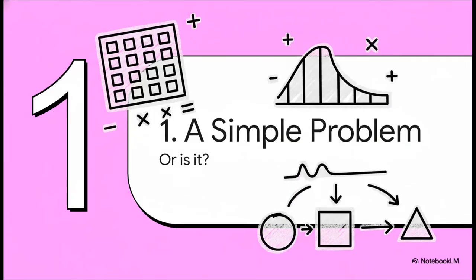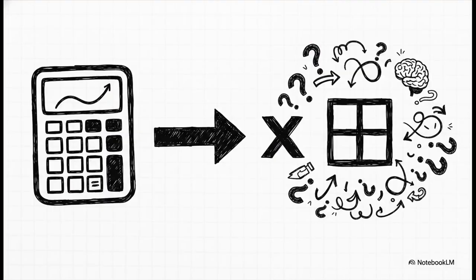You know, every great mystery starts with something that seems totally normal, almost boring. And for us, our story starts with a concept you probably first saw back in high school math class. I'm talking about the exponential function, e to the power of x. For any single number, figuring this out is a piece of cake. Our calculators do it in a blink. It's predictable, it's well-behaved, it's just fundamental.